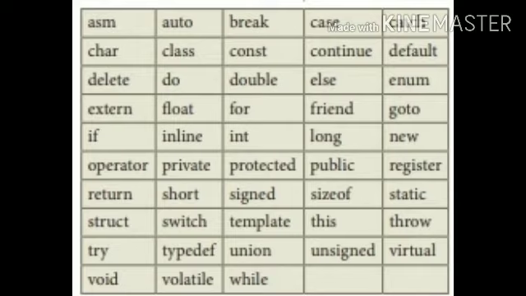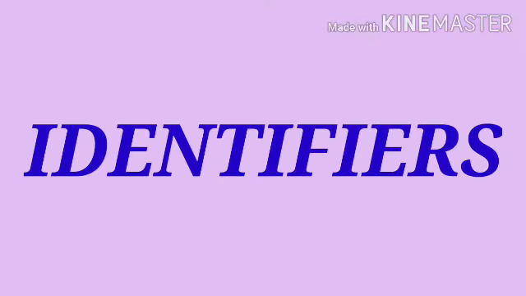All the keywords are declared in lowercase letters because C++ is a case sensitive language. That is, in this language, uppercase and lowercase are distinguished separately, so all the keywords must be declared in lowercase letters. The next concept is identifiers.